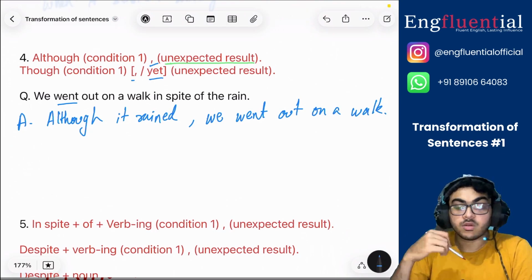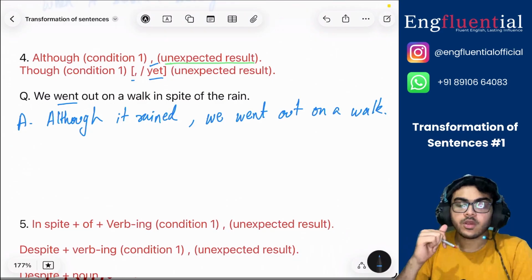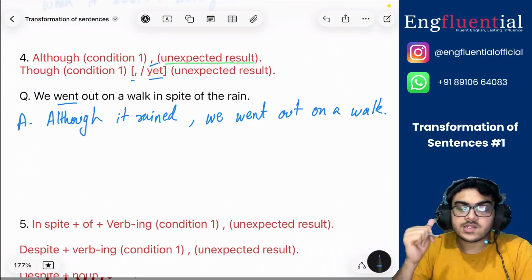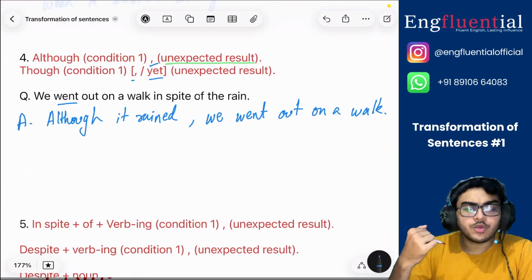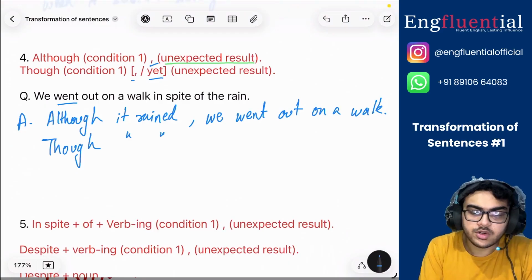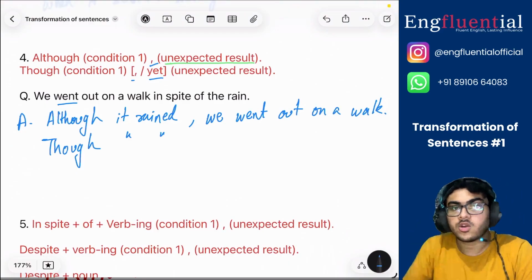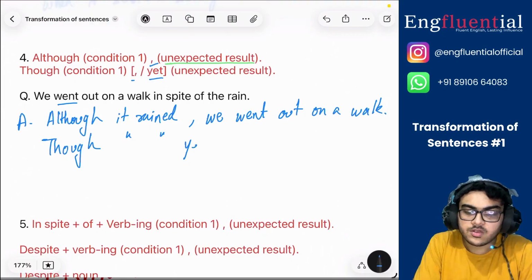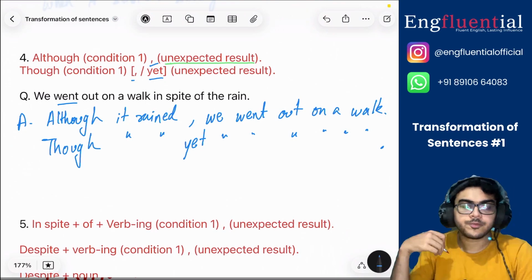So it's raining, yet someone is going out for a walk. If I am to use though, I can just copy this. I can say though it rained. There are two options. I can either stick with the comma, or I can also use yet. So I write: yet we went out on a walk.